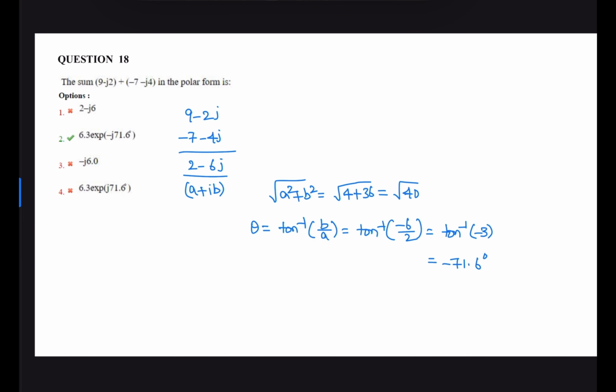That is minus 71.6 degrees. The polar form is r e power j theta. The value of r is root 40, and e power j theta is e power minus j 71.6 degrees. Root 40 value is 6.3, so it is 6.3 e power minus j 71.6 degrees. Correct option is 2.